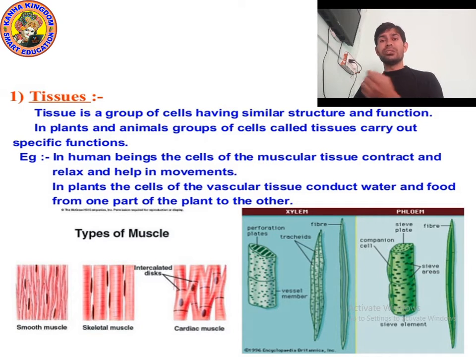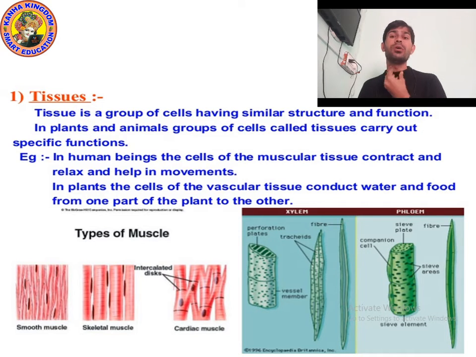If I take the tissue of the shoulder, it can be different. The tissue of the shoulder and the tissue of the hand can be different. So it is a group of cells, and we are taking the group of cells of one place. The group of cells which is present in my hand, they all have the same structure and they perform the same function. But the cells which are present in my throat are different.